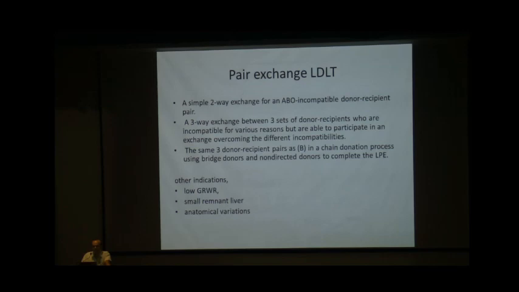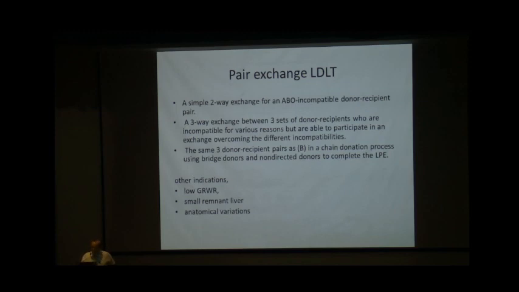The 3 donor recipient pairs can continue if there is a non-directed donor, or there is a DDLT setting combined, but this is just a theoretical possibility and not practically possible in India. Other indications other than ABO incompatibility are low GRWR, small remnant volume, and anatomical variations.